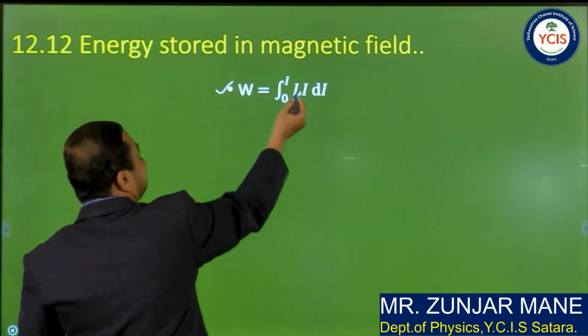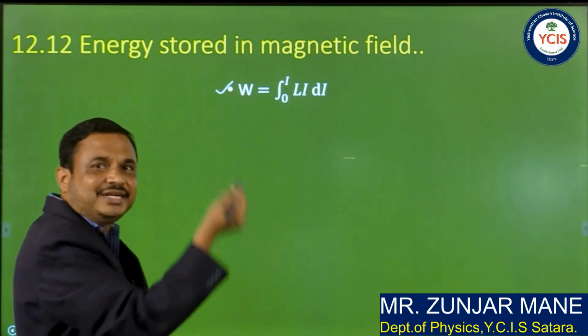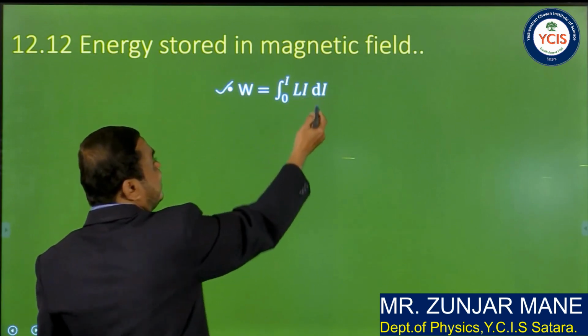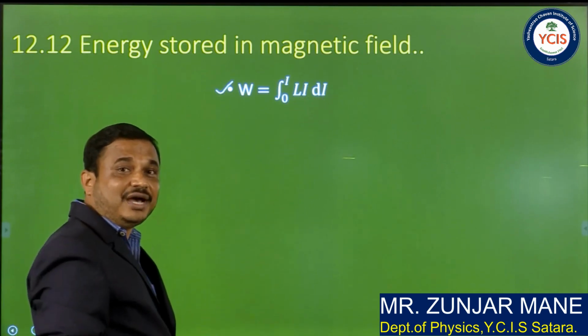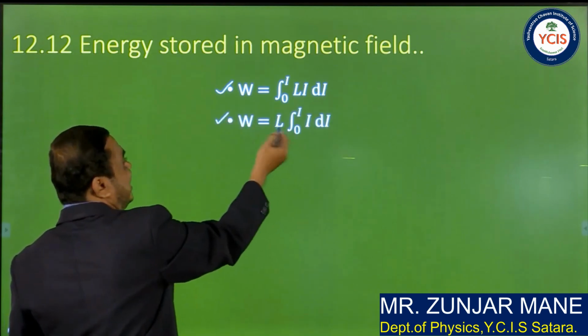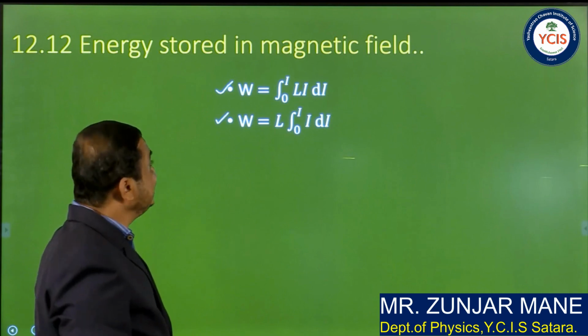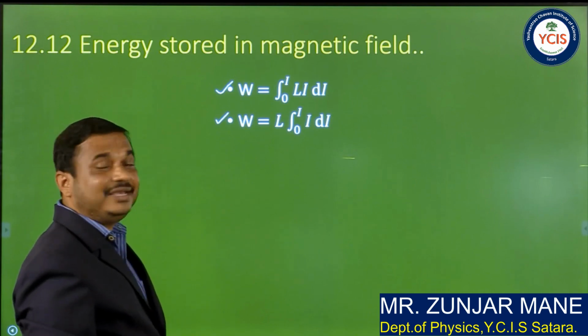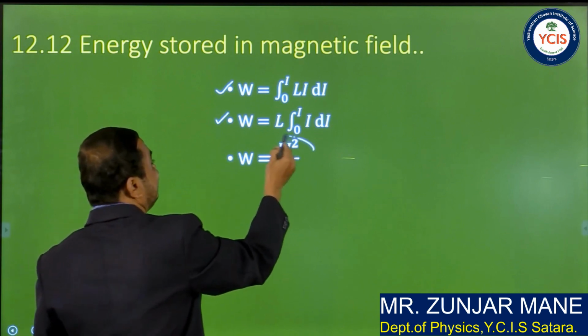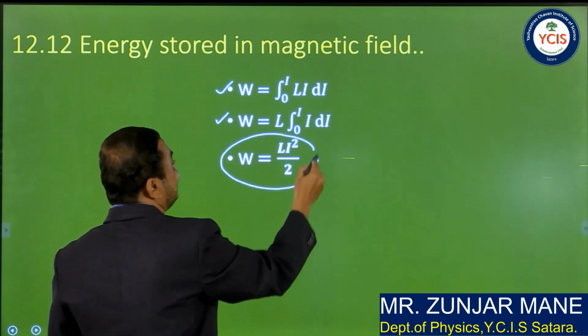Now integrate this equation. L is a constant, take it outside the integration sign, and the integration of i with respect to di is i square by 2. If we solve this, we get W equal to Li square by 2.